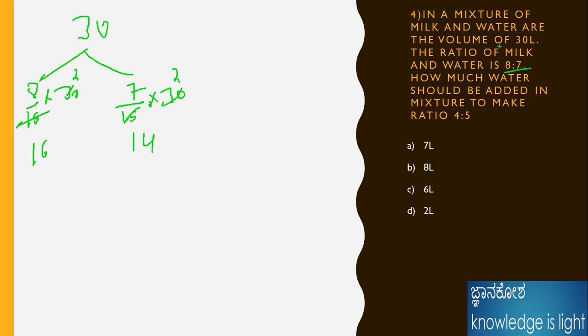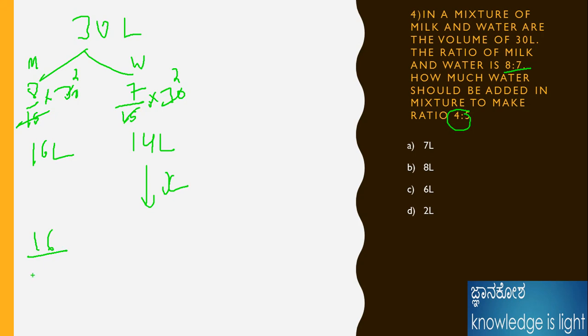And here what is the question? In the mixture of milk and water, the total volume is 30 liters. The ratio of milk is already calculated. Here it is the milk, here it is the water: milk is 16 liters and water is 14 liters. How much water should be added so that the mixture is in the ratio 4:5? They have given the ratio already. I don't know how much water should be added, so x is there.